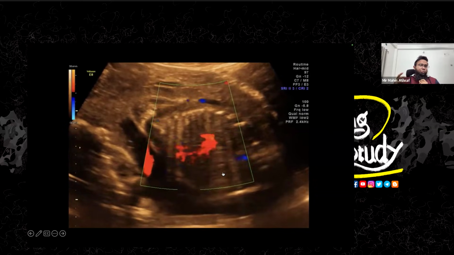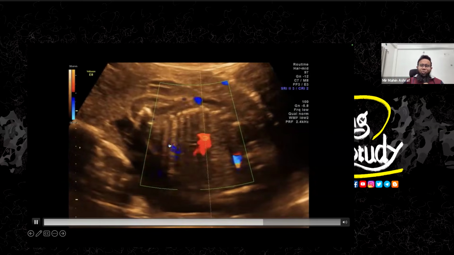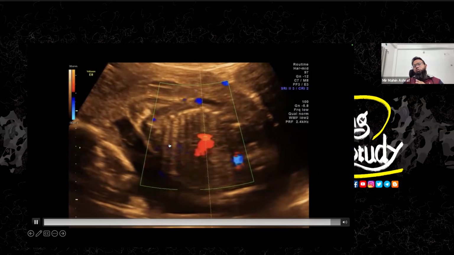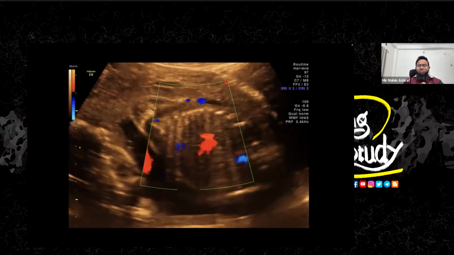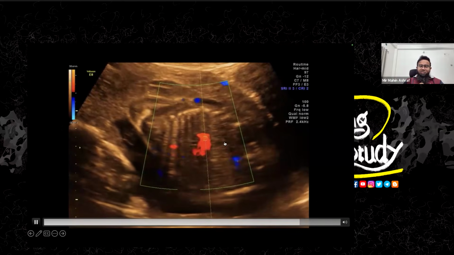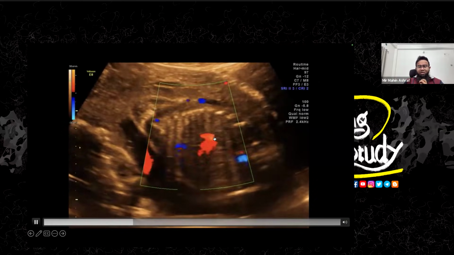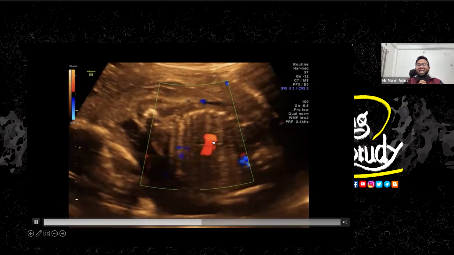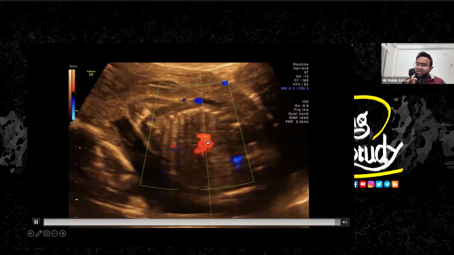Okay, now what about a poor quality machine? Let me show you a poor quality image. This is not a poor quality machine, but it's an old machine, so the resolution has deteriorated a little bit. Now here, I was feeling confused, and this is a long section view. But here you can see this part within the central abdomen showing a little light color. It's not a little bit of aliasing, but it is the lightest color here.